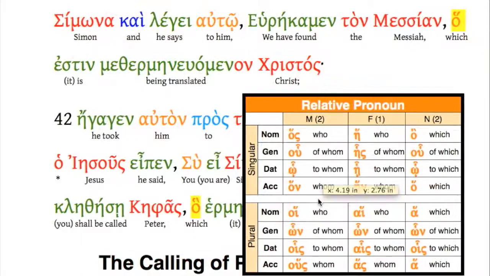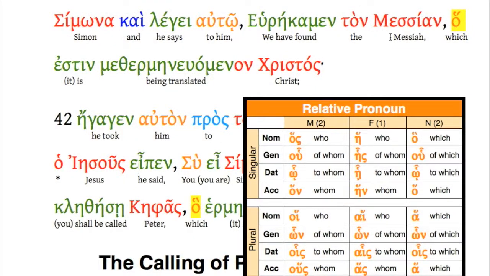Then in verse 41, we have the same thing. Messian, ho estin methermeneuomenon, there we go again, methermeneuomenon Christos. Messian, Messiah, which is translated anointed one, Christ, Christos. So once again, similar deal.